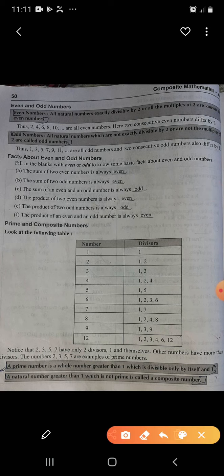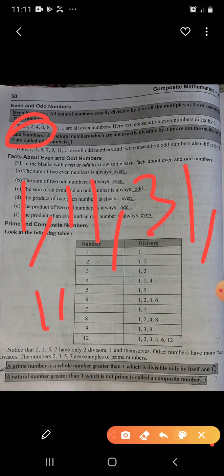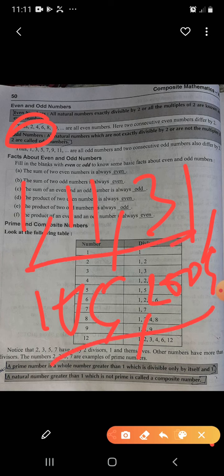Now what are odd numbers? All natural numbers which are not exactly divisible by 2, or are not the multiples of 2, are called odd numbers. If I say 1, 11, 31, 105, 2005, all these numbers are odd numbers. Why? Because those are not divisible by 2, neither a multiple of 2.